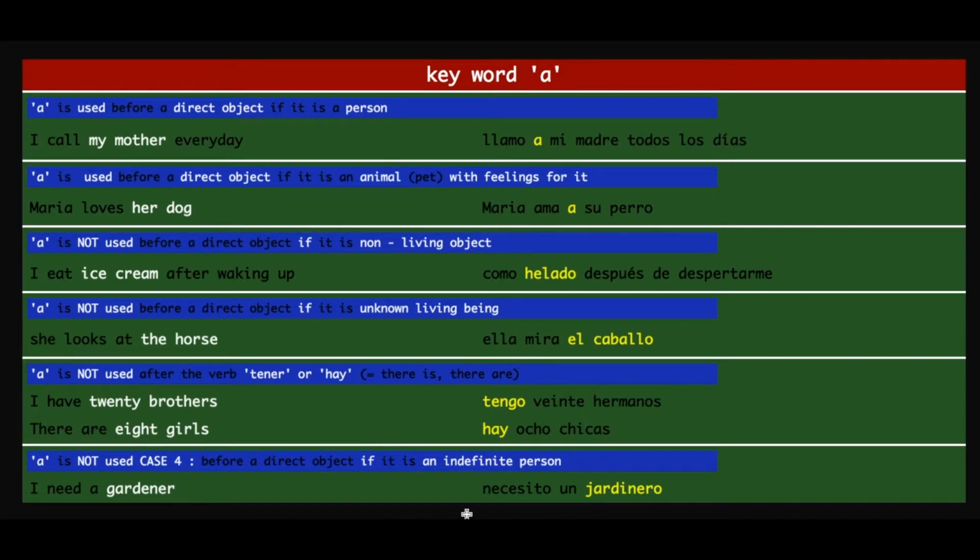So that was about the keyword A, folks. I hope you learned and enjoyed this, since it is very often used in the language, because the use of A, or the word to, is very common in any language, right? So I hope you're taking back something very precious and important.